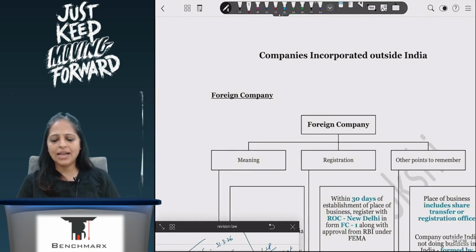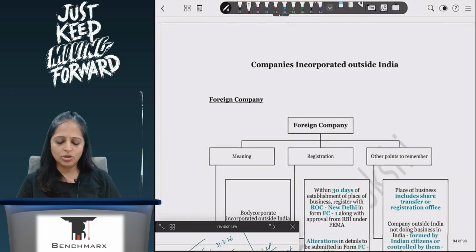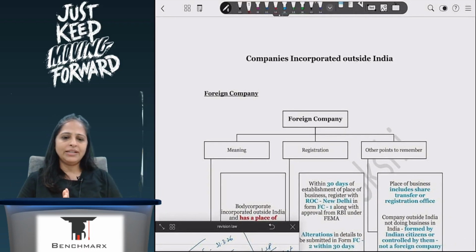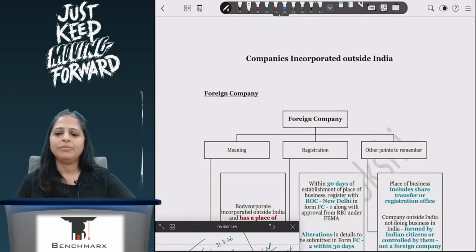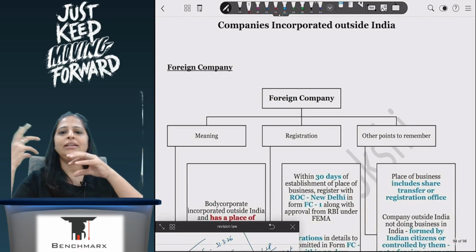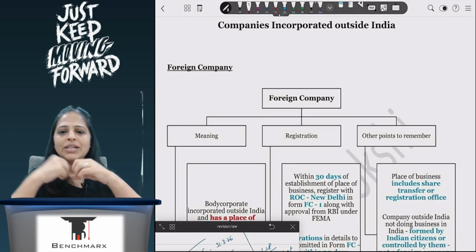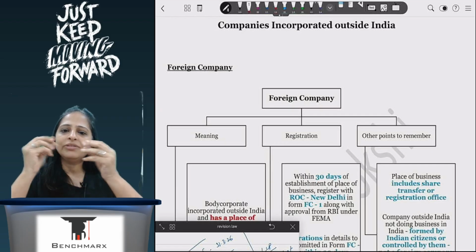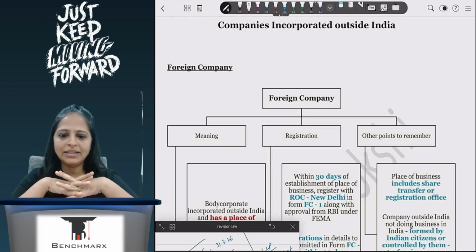Now the last part is companies incorporated outside India. The definition of a foreign company is very, very important. What is a foreign company? A foreign company is a company which is established outside India but which has some place of business in India, or they have some business in India. Even if they don't have a place of business in India, it is still considered to be a foreign company.